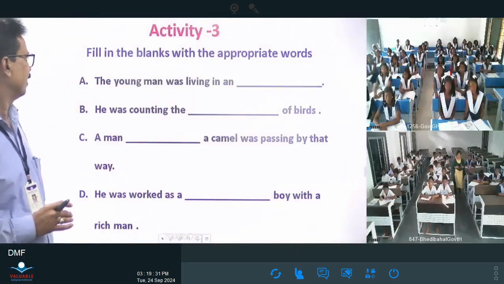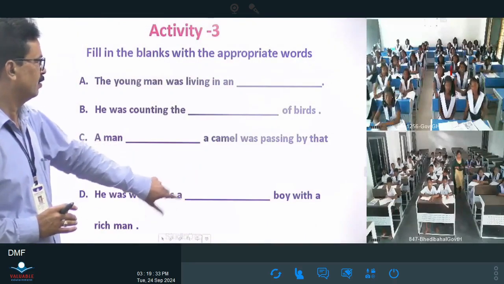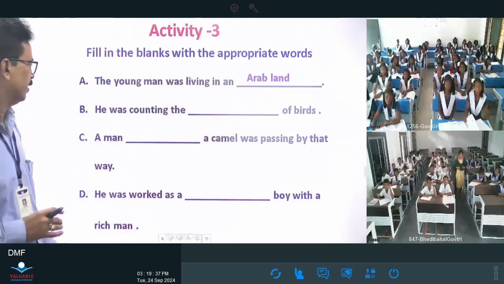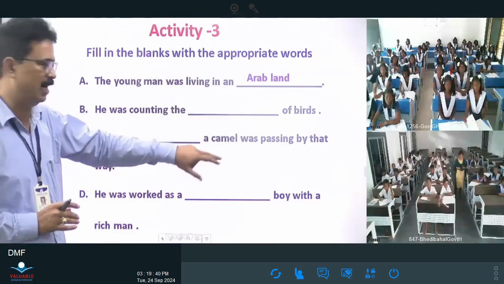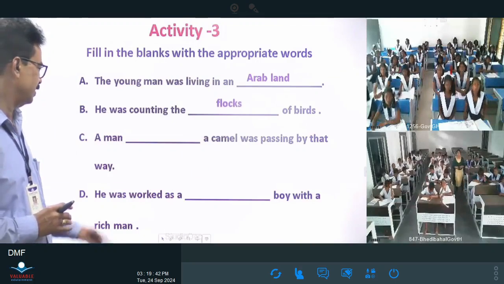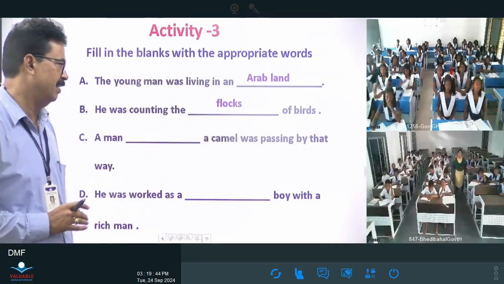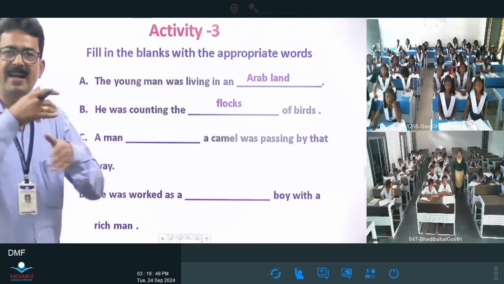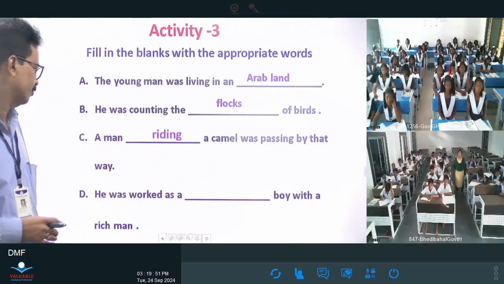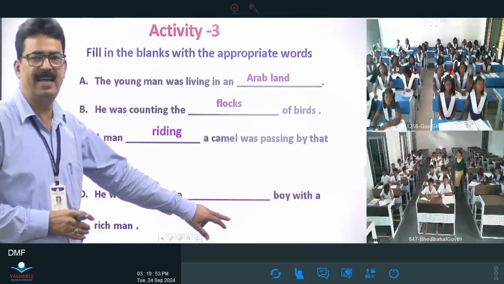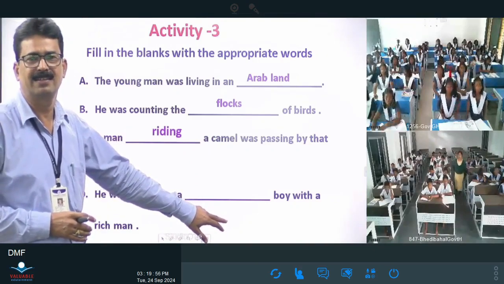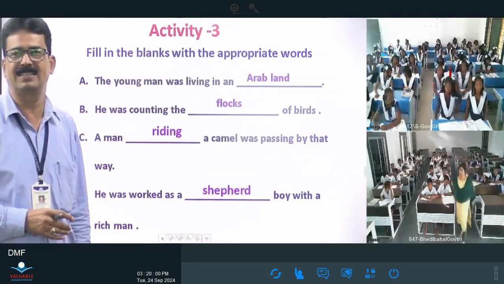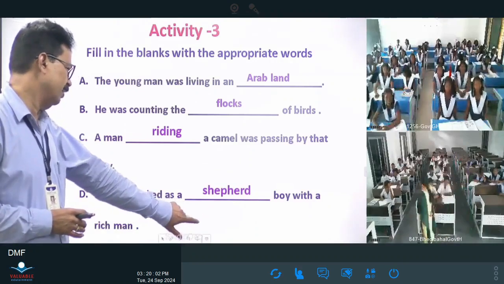You will do all the activities. The young man was living in an Arab land. He was counting the flocks of birds. A man riding on a camel was passing by that way. He worked as a shepherd boy. Remember this word.